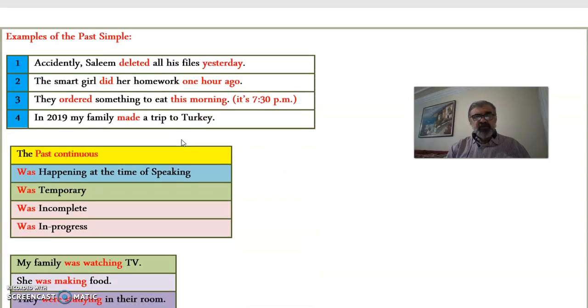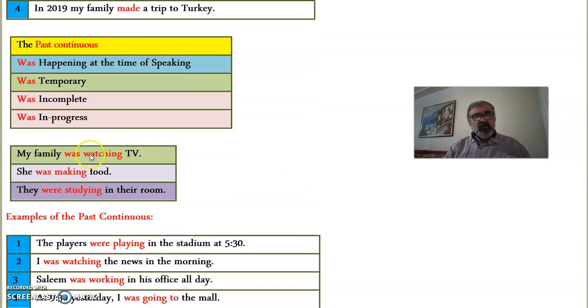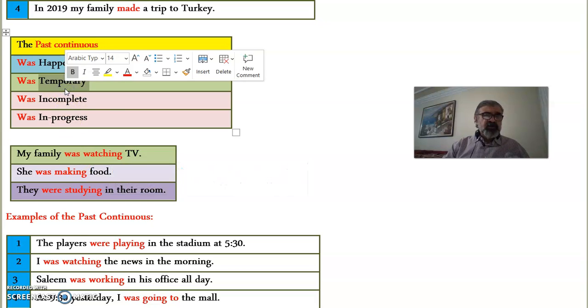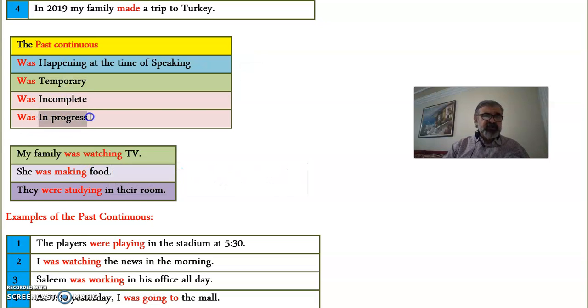Now, what about the past continuous? When I say my family was watching TV and she was making food, they were studying in their room, all these actions were happening at the time of speaking. So my family was watching TV. Now maybe they are outside making a barbecue in the backyard, or they went outside on a trip, and it was temporary, and it was incomplete and in progress.